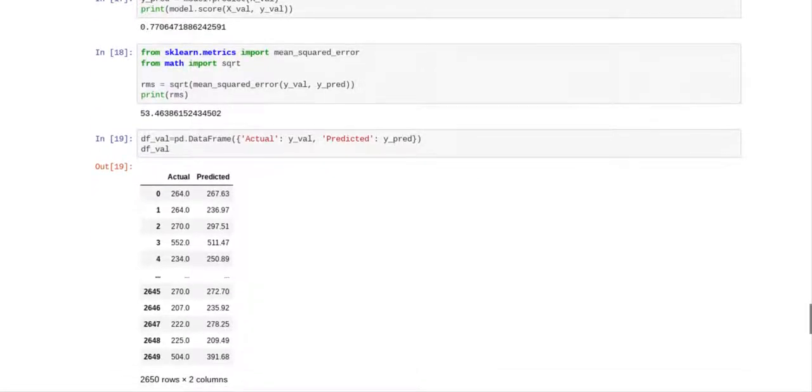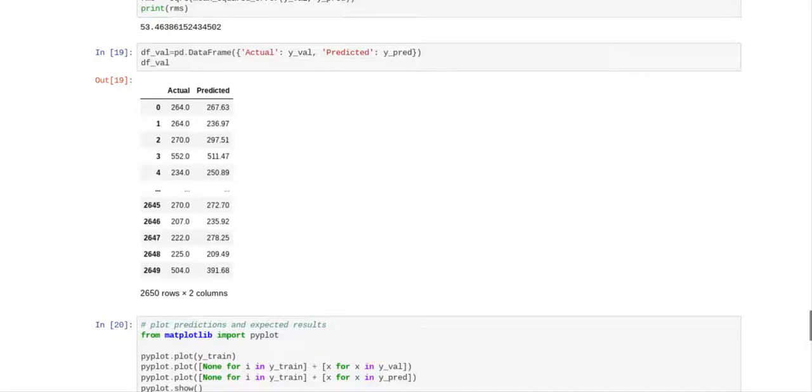And now what we did, we put this on the RMS, and we see what the root mean squared error is, and that's 53.46. And so what you want is you want the error to be as low as possible. And I don't remember what the error was when we just used random forest, unfortunately.